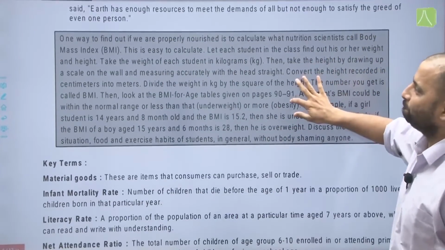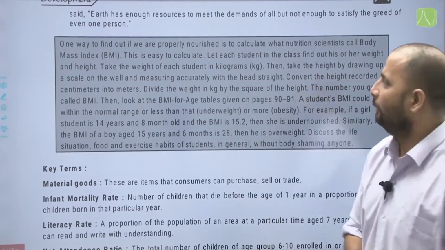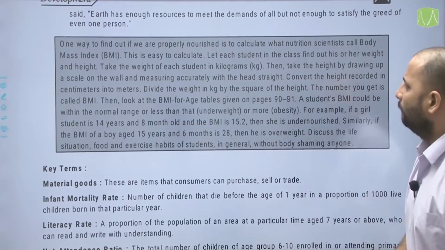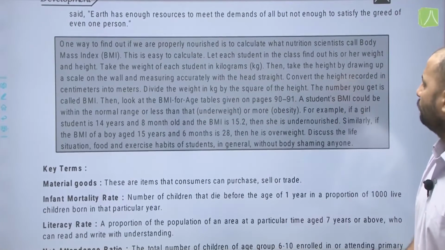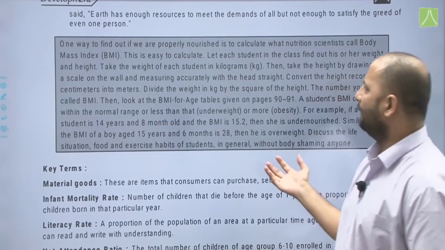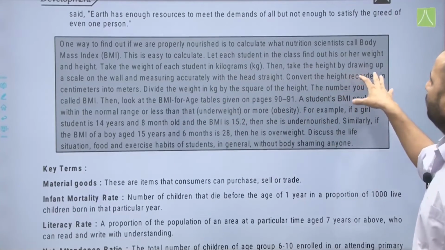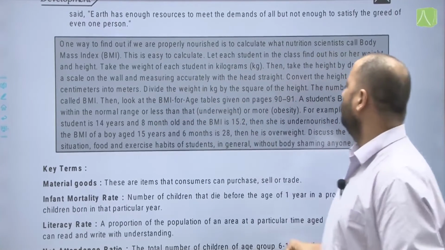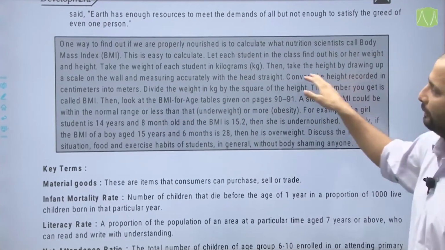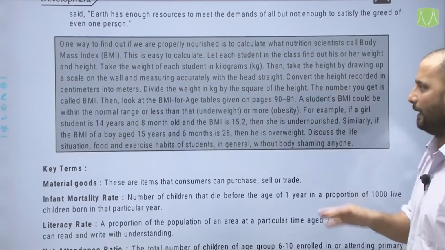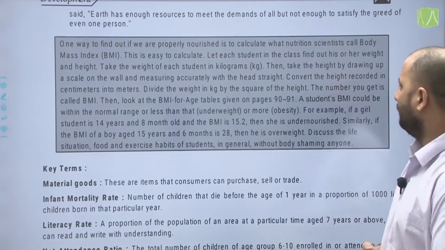So one way to find out if we are properly nourished is to calculate the BMI, which has been mentioned here. You can see how BMI is calculated: weight of each student in kilograms, and the height is measured, and then the height is converted from centimeters into meters, and you divide the weight in kg by the square of the height. So you get the BMI.